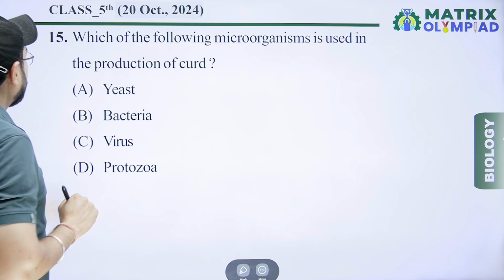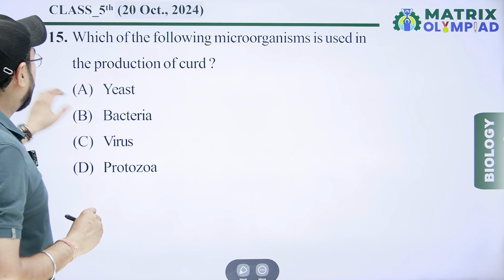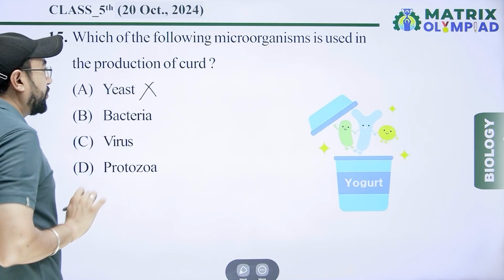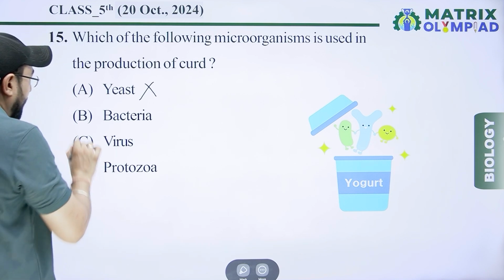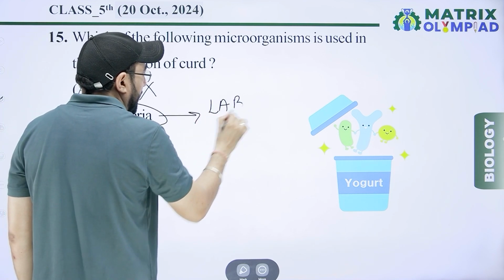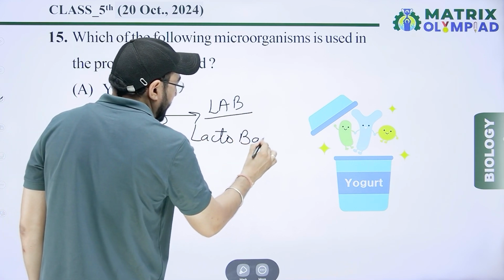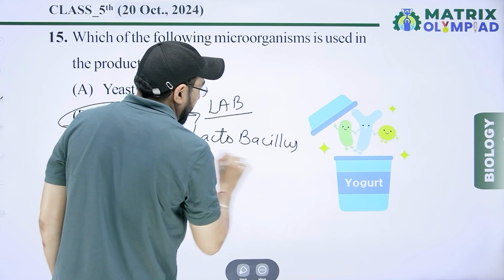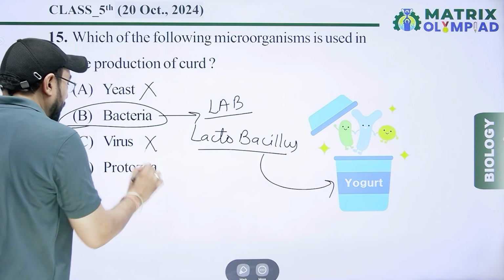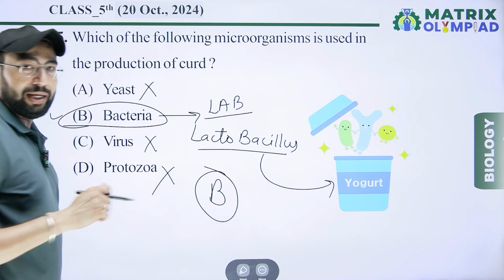Next, which of the following microorganisms is used in the production of curd? Yeast, that is not used for curd formation. Next, bacteria. Bacteria means LAB, lactobacillus bacteria, used in the formation of curd. And virus, no. Protozoa, no. The right option is B. B is correct.